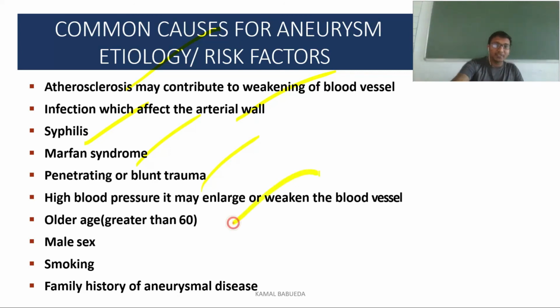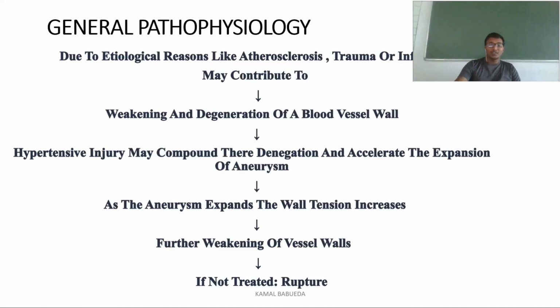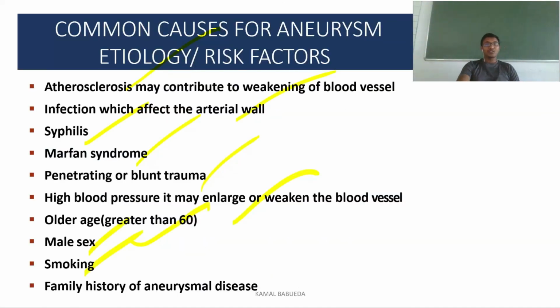High blood pressure: if there is constant pressure on the blood vessel, it will lead to weakening of the blood vessel. And age: if the age group is above 60 years, then there are more chances of getting this aneurysm. And male sex, smoking, and family history of aneurysm disease, all these are some of the common causes of aneurysms.